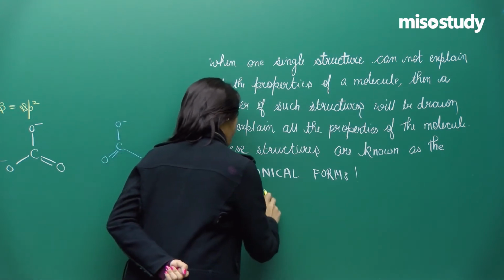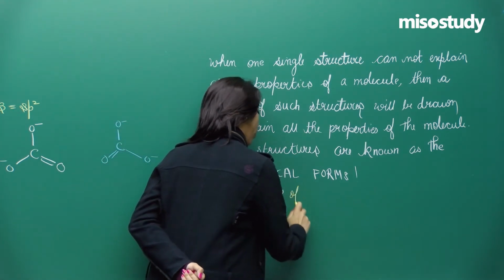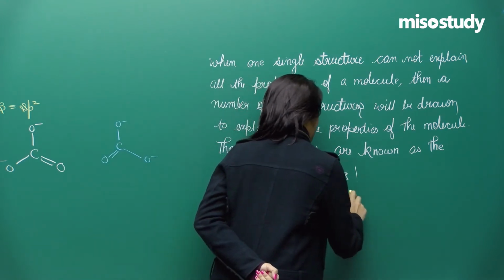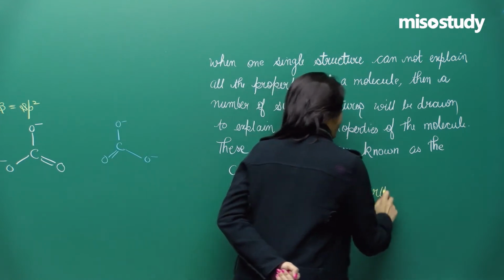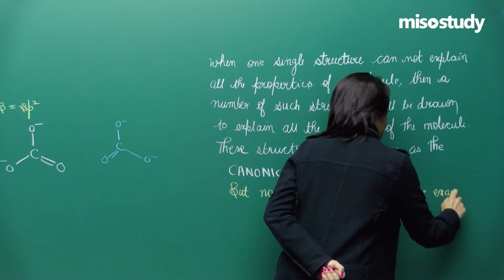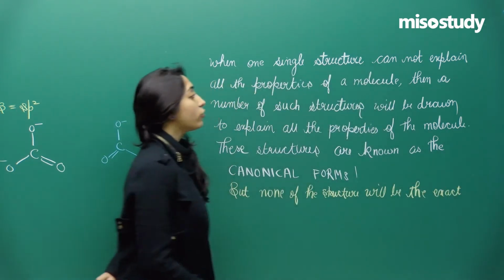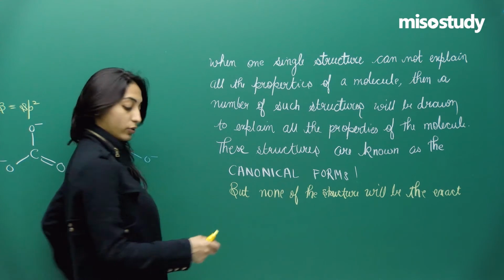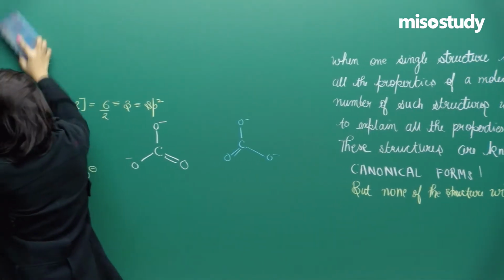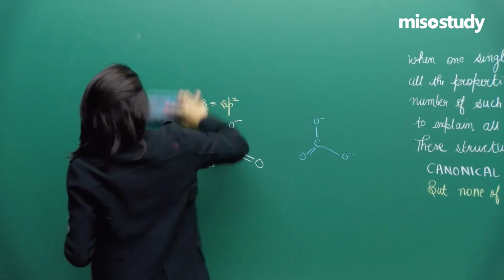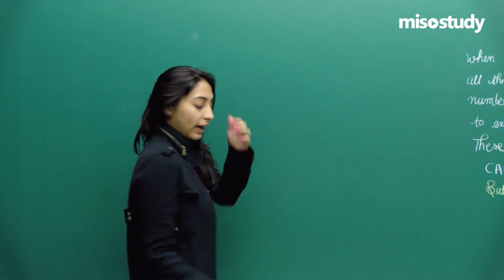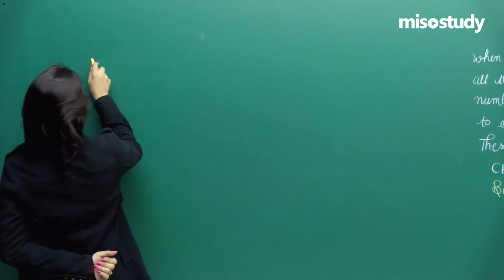Let me write it down here: none of the structure will be the exact structure of the molecule.